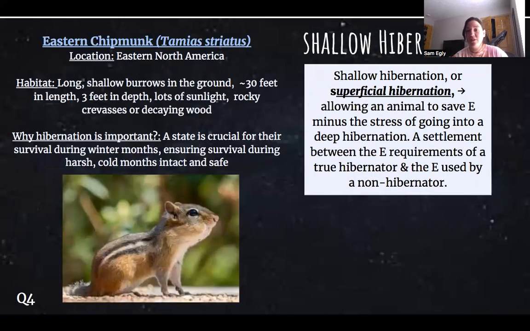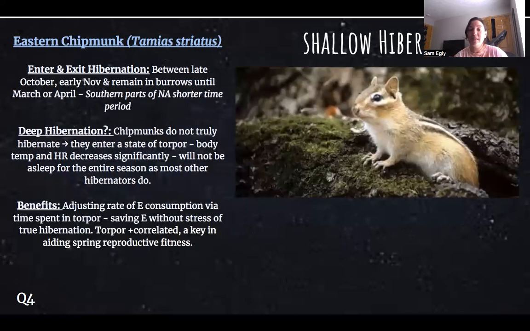So shallow hibernation allows an animal to save energy minus the stress of going into that deep hibernation. So it's a nice sweet spot between energy requirements of a true hibernator and energy used by a non-hibernator. So eastern chipmunks, they are shallow hibernators. They have to because it's crucial for their survival during winter months, ensuring survival during harsh cold months, and they stay intact and safe. It's usually October, early November, and they remain in their burrows until March or April, but it depends where they are located in the US, south versus north.